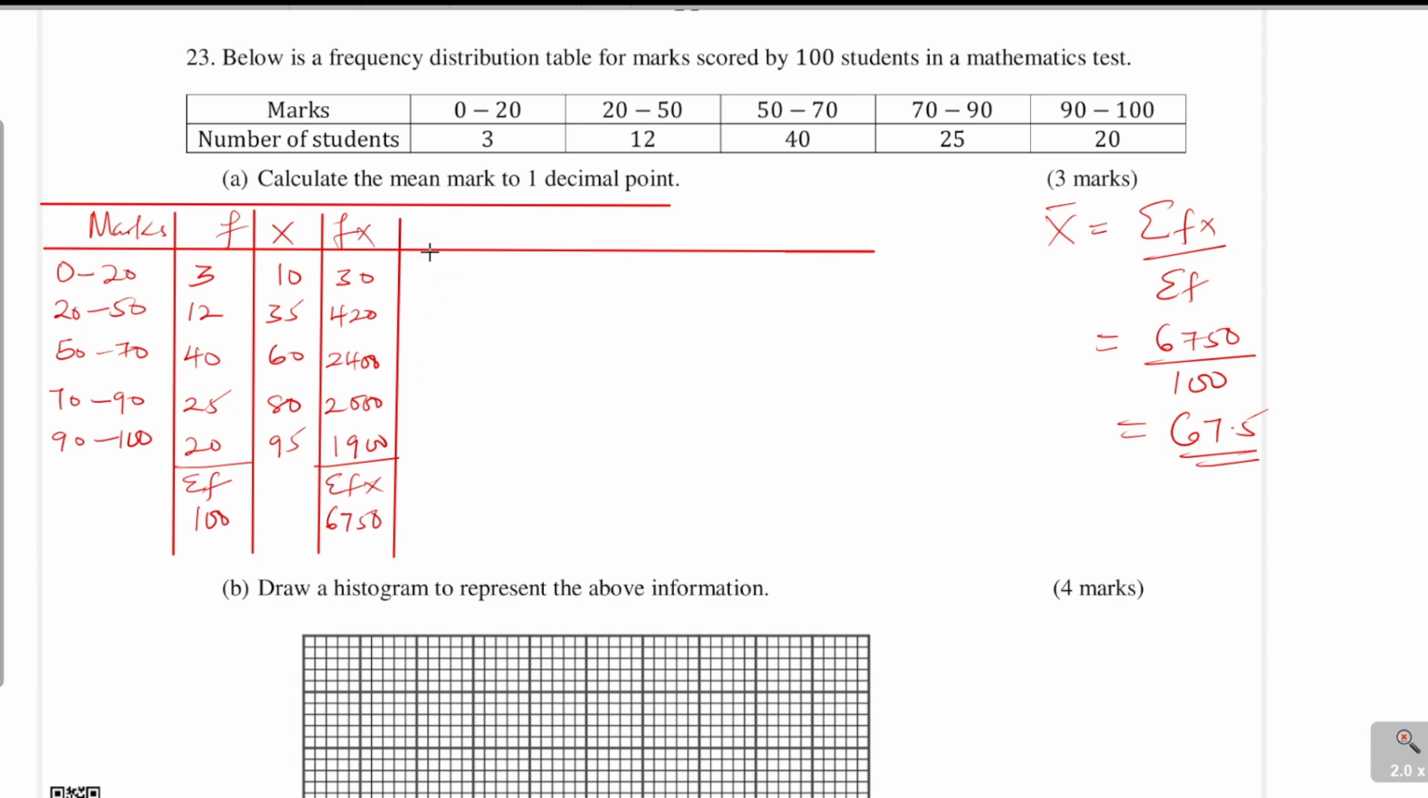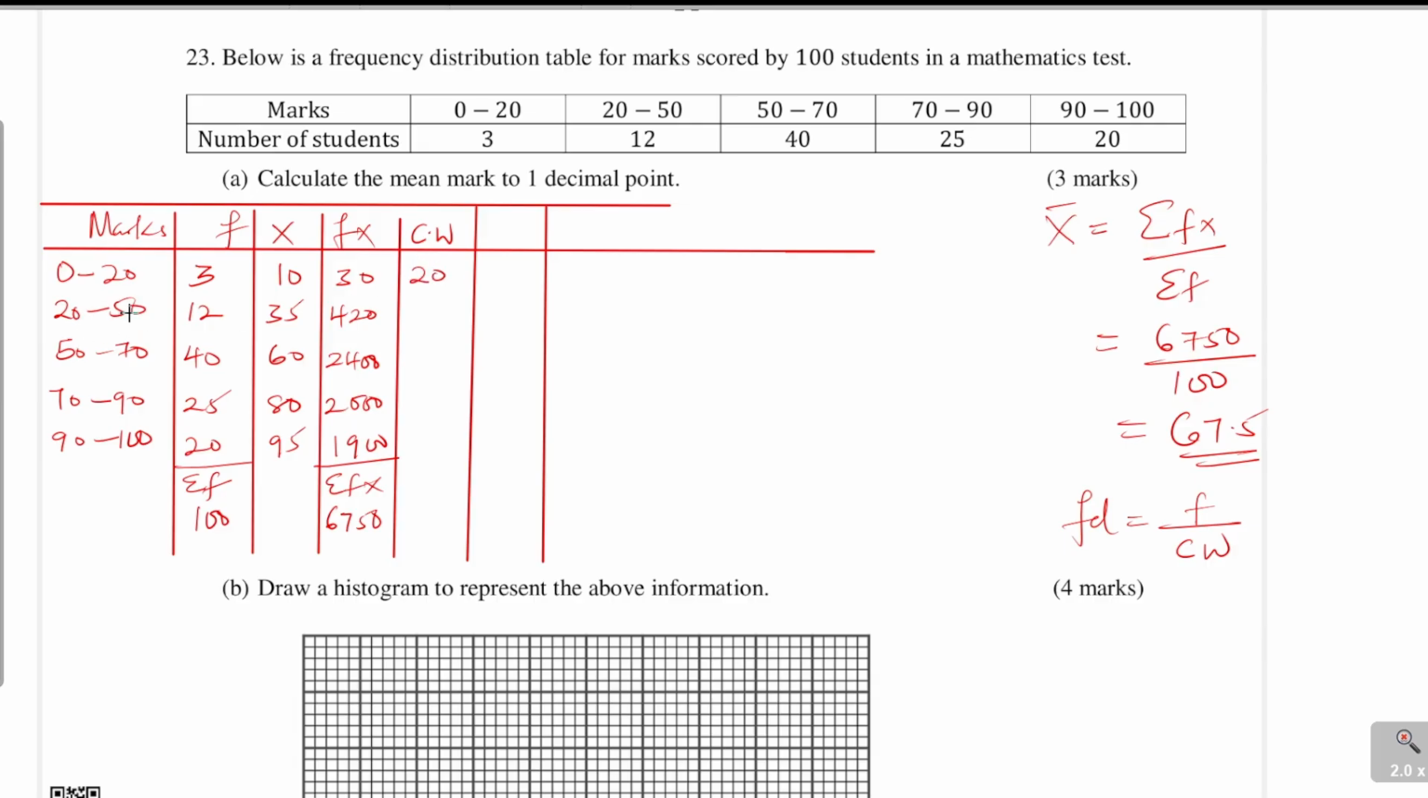So how do we get the frequency density? Frequency density is obtained by getting the frequency divided by the class width. So I will create another column here for class width. What is the class width? And then from there, we can get the frequency density. Because these classes are overlapping, for the first one, class width, you simply get 20 subtract 0, and that one will give 20.